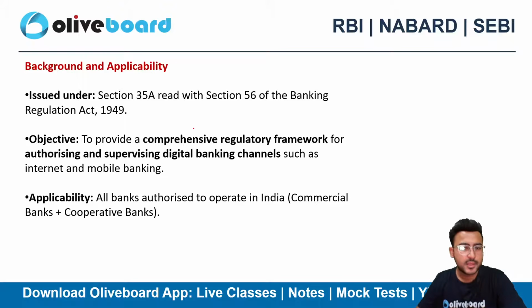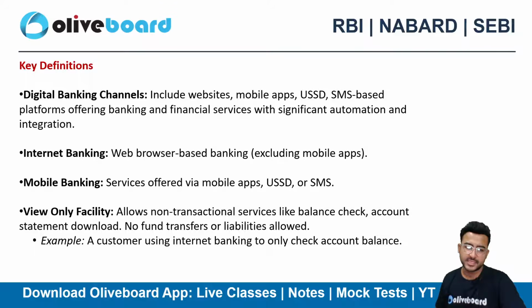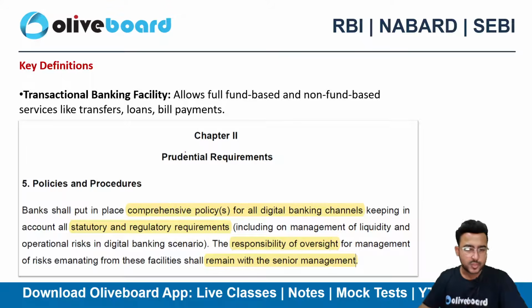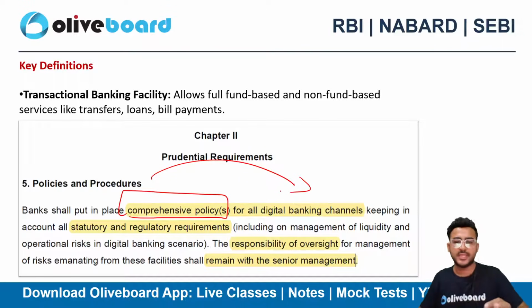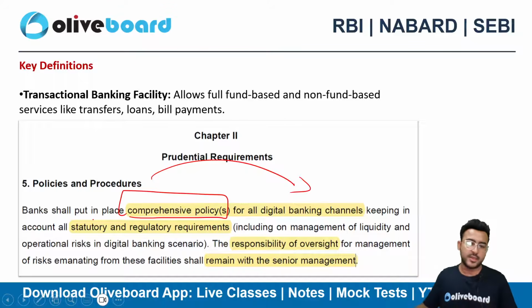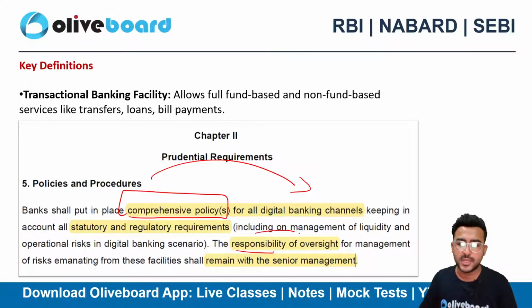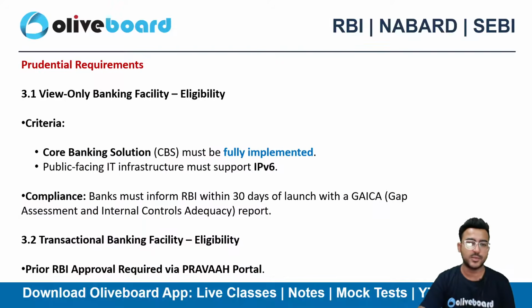What is the objective? To provide a comprehensive regulatory framework for authorization and supervision of the digital banking channels. It can be internet, it can be mobile banking. There are so many digital channels, right? So there should be a comprehensive policy for all the banking channels, stating the statutory and regulatory requirements, plus there should be a responsibility of oversight. The responsibility of oversight should be with the management of the banking institution, right? It remains with the senior management only.